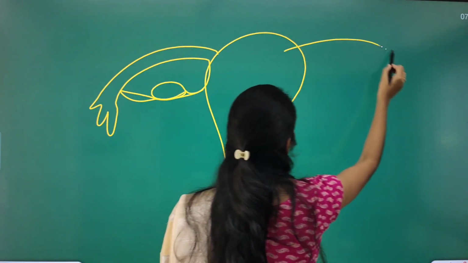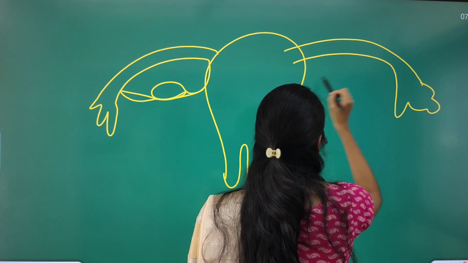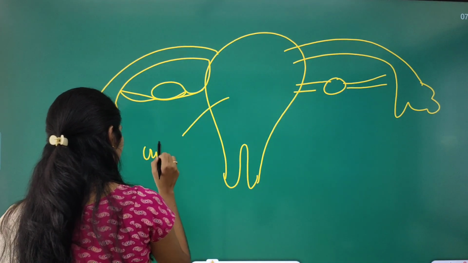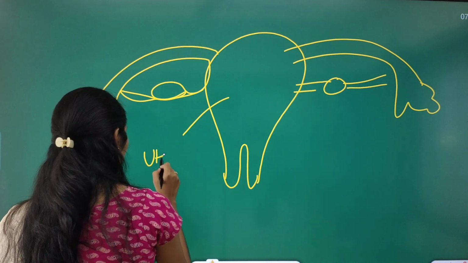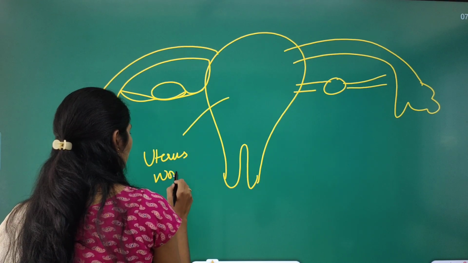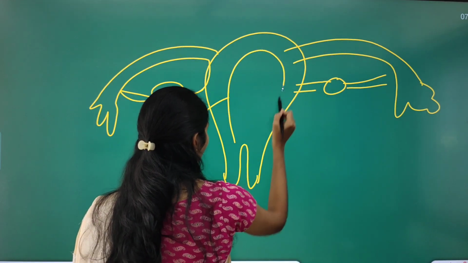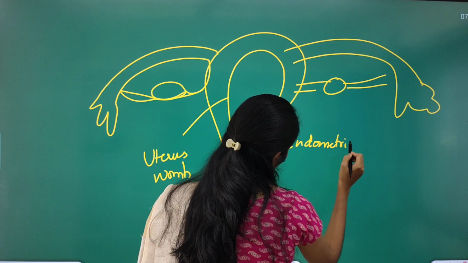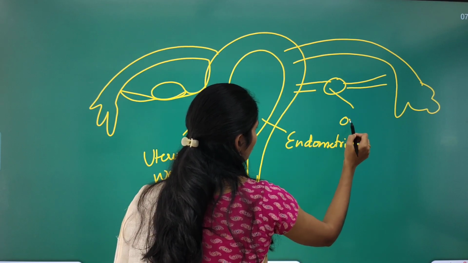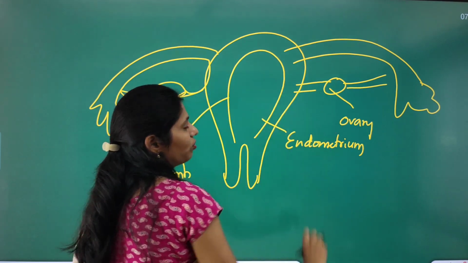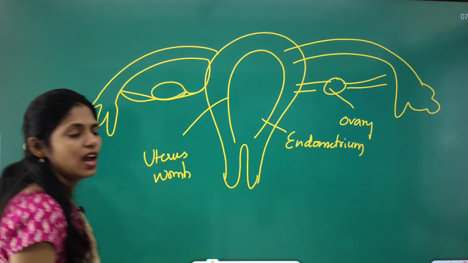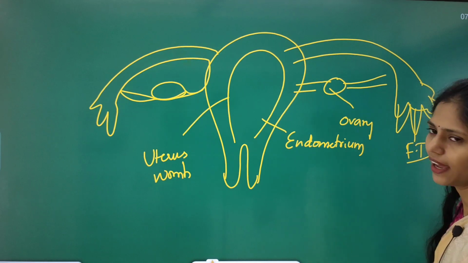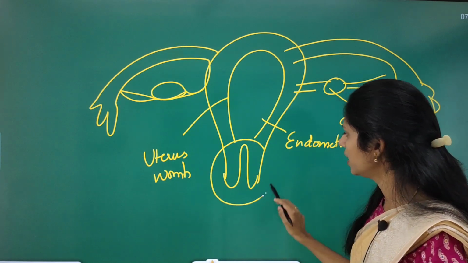Okay, like this we have the women's reproductive system. This part is the uterus. The uterus is also called the womb. We will have a layer called the endometrium. These are called ovaries, and we have a pair of ovaries, one on the left side and one on the right side, and this is called the fallopian tube. And this part is called the cervix.